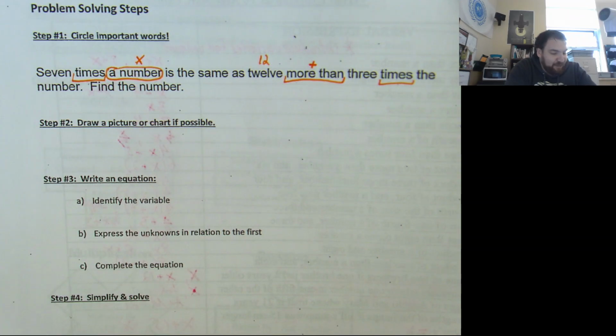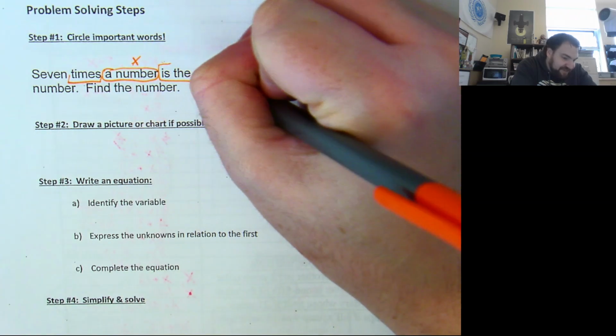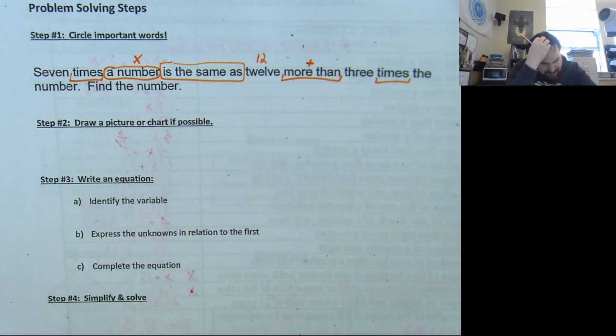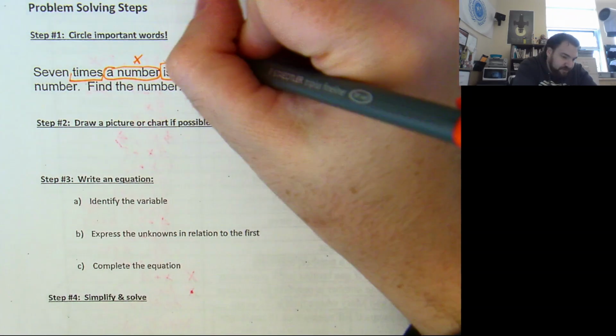Faison, do you see any math words in there? I know it's last block on a Friday. I'm asking a great deal of you. Well, let's go to the whole phrase. Thus is the same as. Is the same as is what mathematical symbol? Equals.